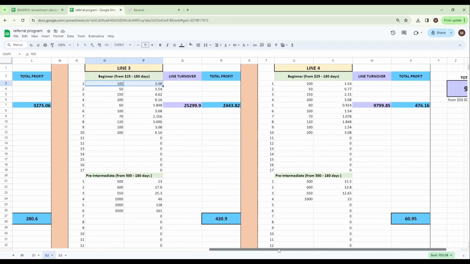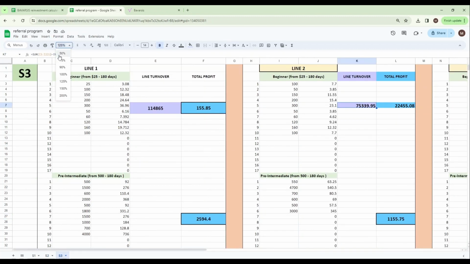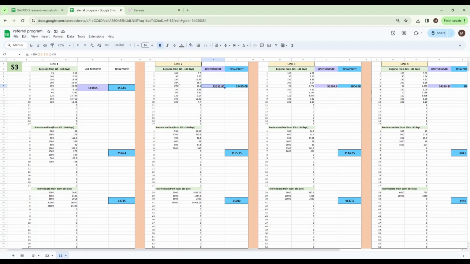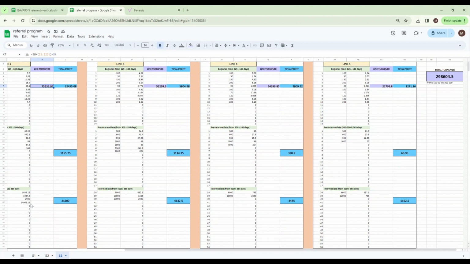Once your turnover reaches $100,000, you will be automatically upgraded to the S3 level. Once you reach the S3 level, you can only use this table to calculate your referral program profits. At level S3 you will have access to 5 lines. You can see and compare the earnings from these lines on the Bavarsis website in your personal account. The income on the first line is the same as on the first line of level S2. The second line at level S3 brings income higher than at level S2.